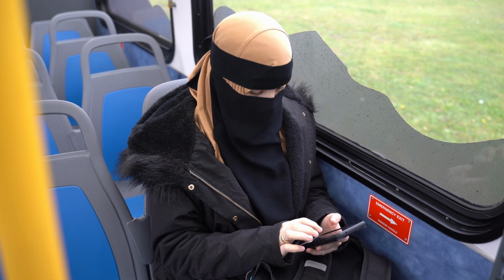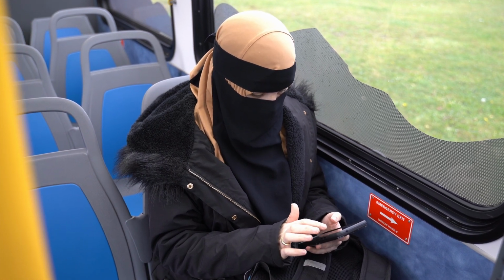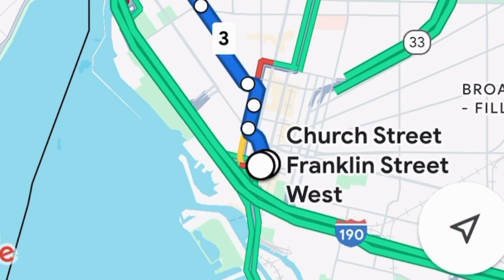Your final stop is at the end of the blue route line. It is a large white dot, so be sure to be ready to exit the bus as you approach your stop.